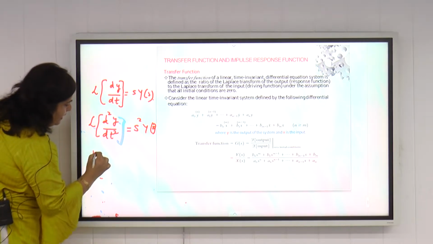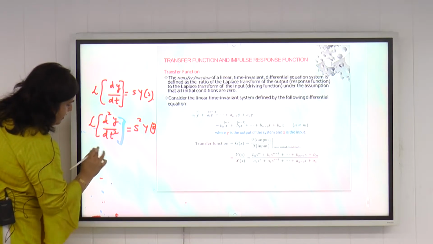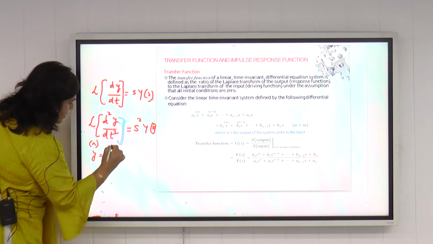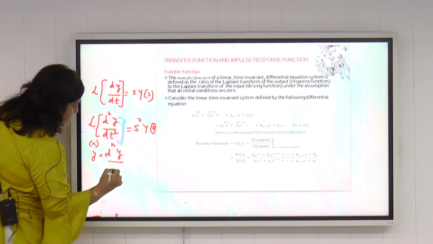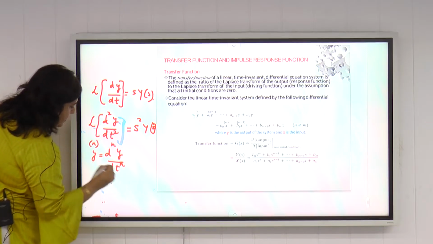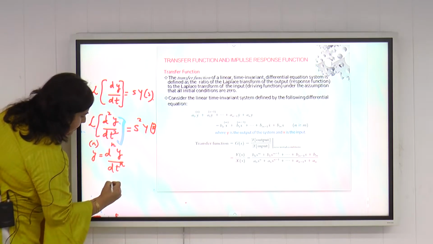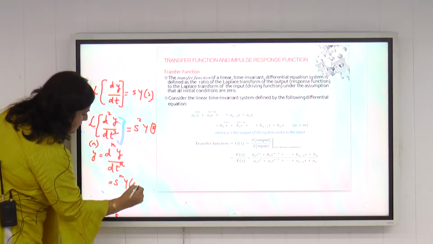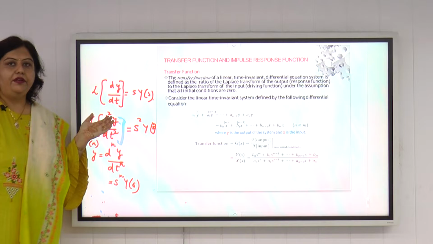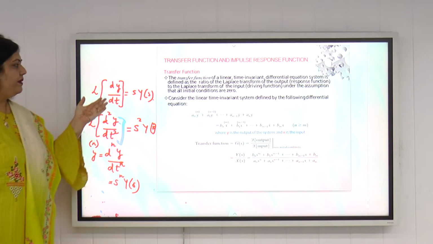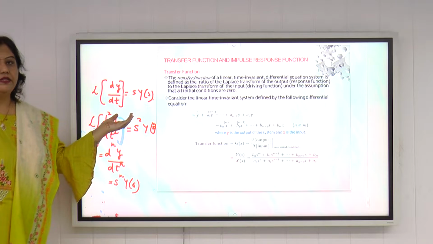So what is this yn here? yn is equal to d raised to power n y upon dt n, and if we take its Laplace transform, it becomes s raised to power n Ys. So these are the formulas. If we consider the initial conditions to be equal to 0, we can take the Laplace of dy by dt directly to be equal to s into Ys.